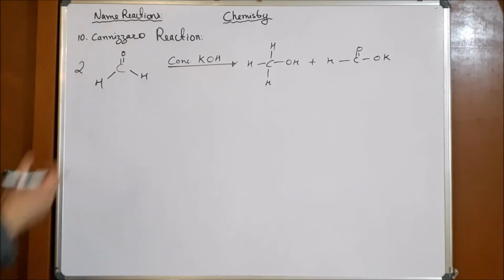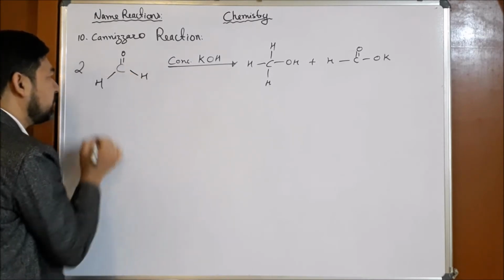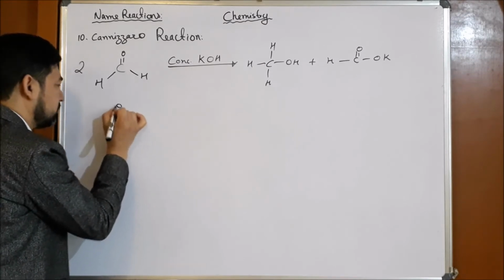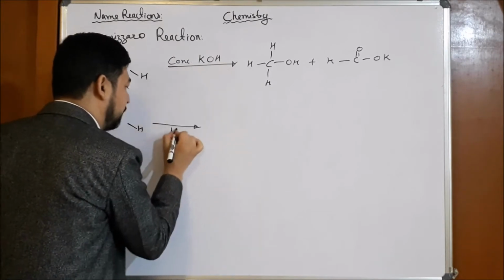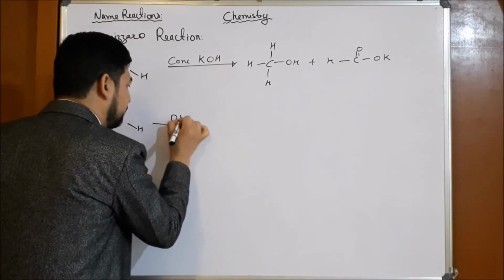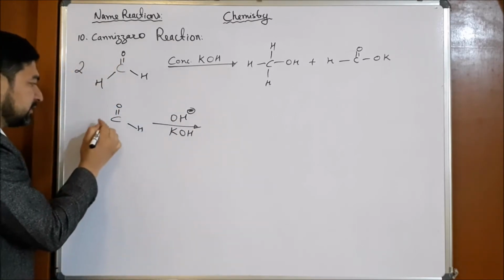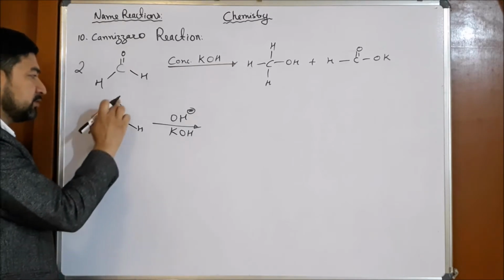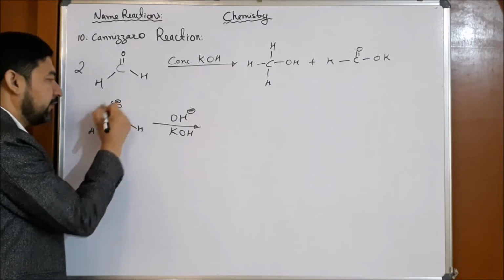So how does this reaction take place? I'll briefly write the mechanism. Say we have this molecule. When we use this KOH, it will give OH negative, right? Now we know that this carbon is slightly positive, because of the oxygen it is always delta positive, delta negative.